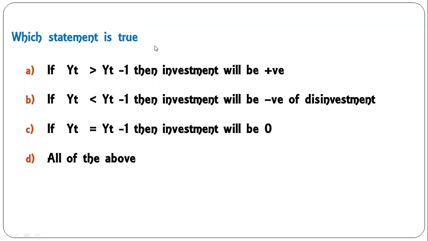Which statement is true? If current income is greater than previous income, then investment will be positive. This is true. If current income is less than the past income, then investment will be negative. If current income is equal to the past income, then investment will be zero. In fact, all these statements are true. All of the above is the correct answer here in this question.